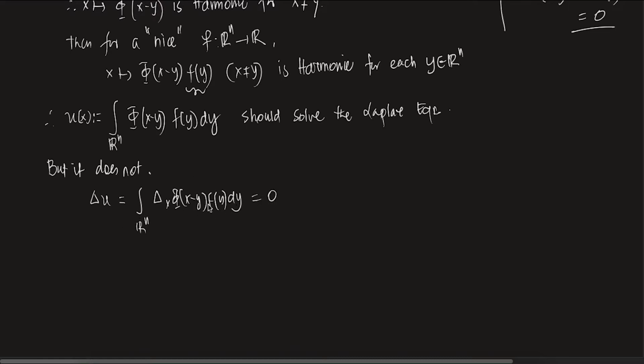So, a priori, it seems to solve the Laplace equation, but it does not. Why does it not?